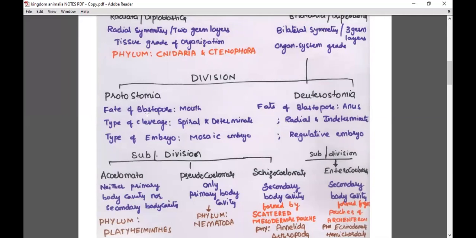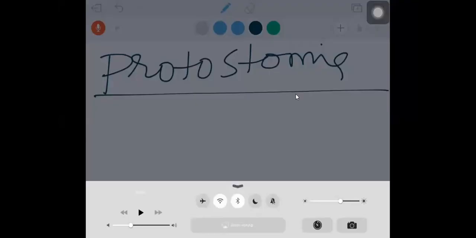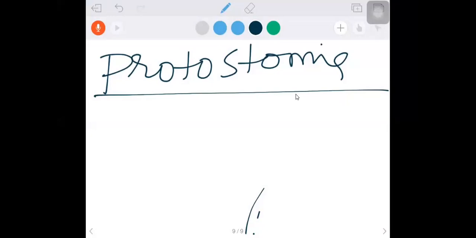Okay, so now I am explaining this: fate of blastopore, mouth; fate of blastopore, anus. We are trying to explain that particular point. So allow me to go to that board. I'm taking the whiteboard again. Okay. Transition takes 30 seconds. Need patience, that's all.